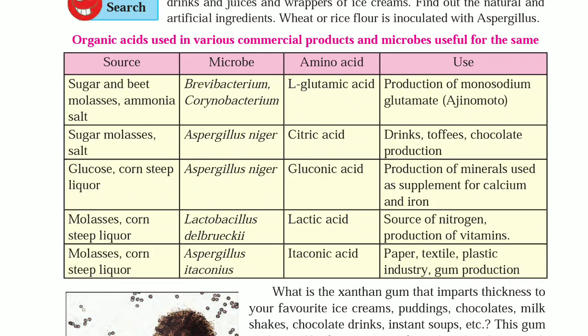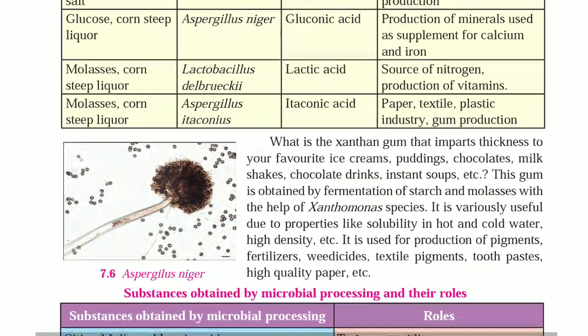What is xanthan gum? That imparts thickness to your favorite ice cream, pudding, chocolates, milkshake, chocolate drinks, instant soup, etc. This gum is obtained by fermentation of starch and molasses with the help of Xanthomonas species.